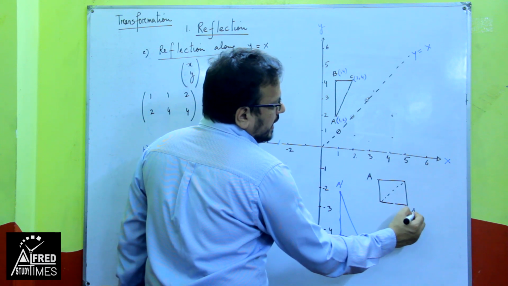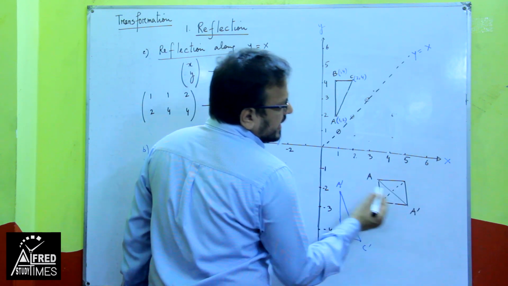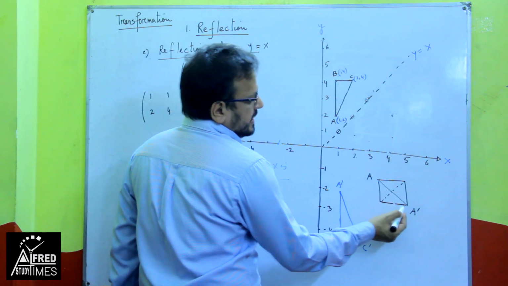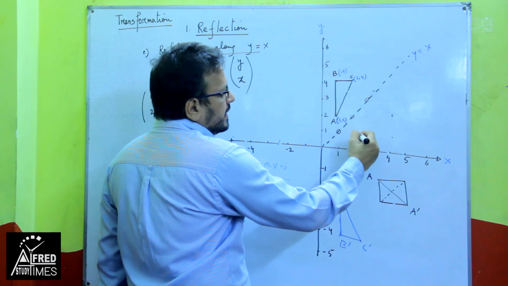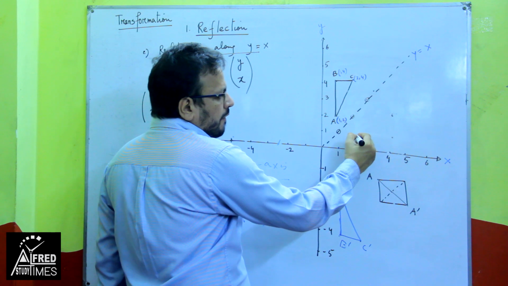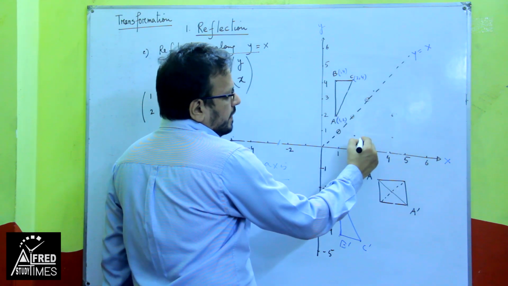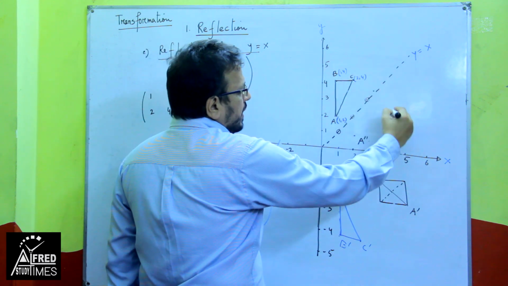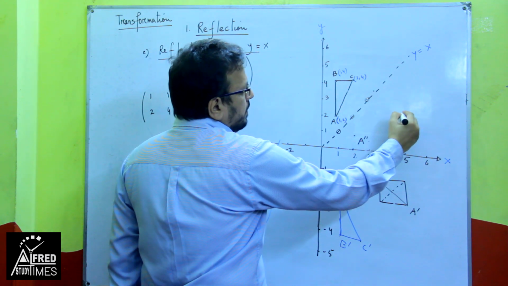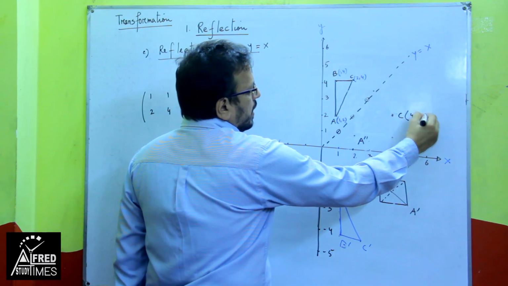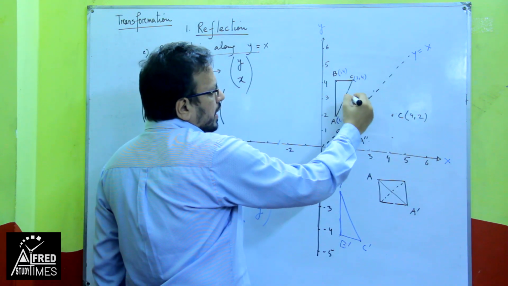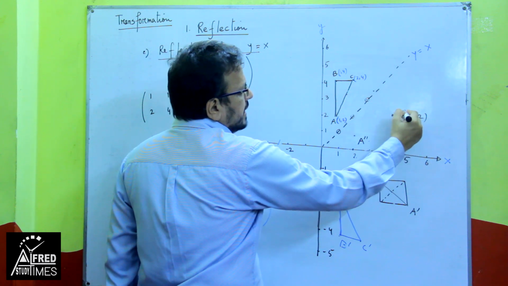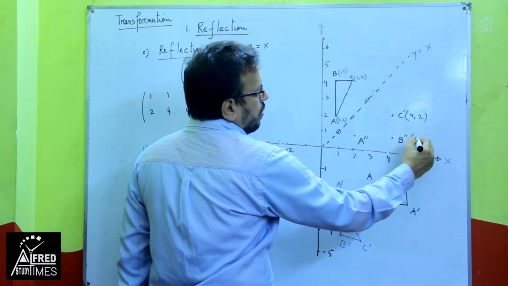Why? Because in a square, both diagonals bisect each other. They are perpendicular to each other and equidistant. That's why this A will be reflected at this point. If you have the graph paper on the grid, you will see that we are coming diagonally, and we can indicate this with A double prime. If this is C, let us come diagonally and we find that we are coming here, I think it will be 4, 2. And B, counting diagonally, I come to this point. This is B double prime, C double prime, and this is 4, 1.